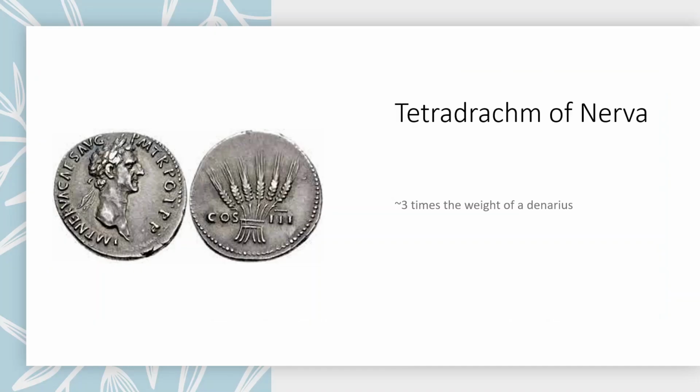So Nerva issued three different types of silver issues. Today we're only talking about the denarii, but I've put up examples here of the other kinds so that you can distinguish them from the denarii. So this is a tetradrachm. Nerva issued these both in Greek and in Latin legends. The ones in Greek were for circulation in the Eastern Empire. The ones of Antioch are most attainable if you're collecting them. So here's an example. You can distinguish it easily from the denarius because it's about 3 times the weight.